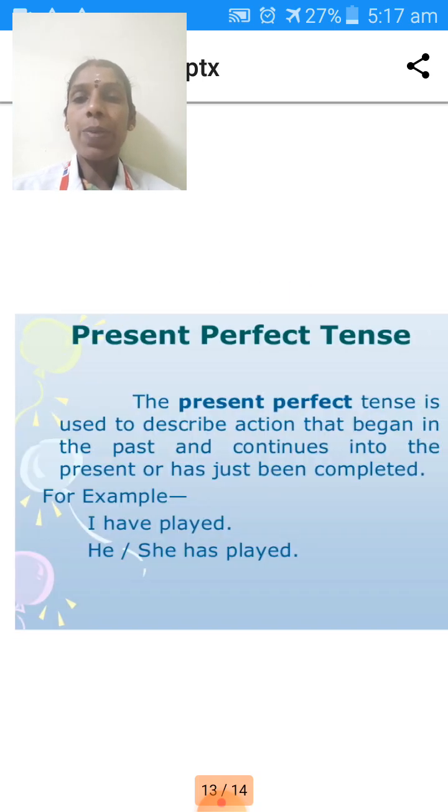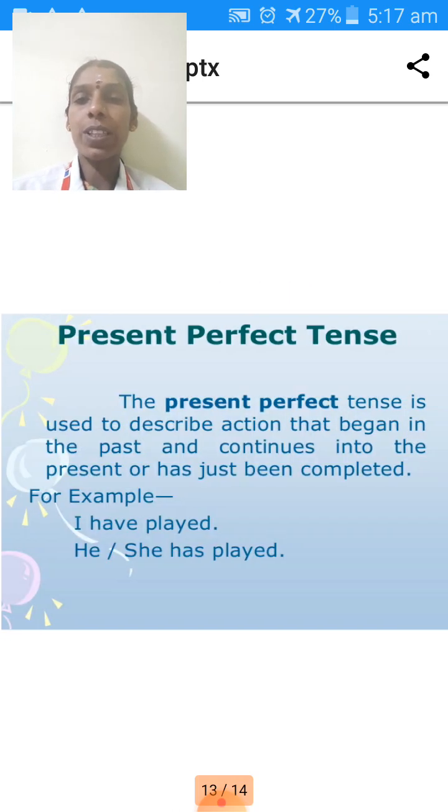Next one is present perfect tense. Present perfect tense is used to describe the action that begins in the past and continues into the present, or has just been completed. For example, I have played. She has played. Like that.